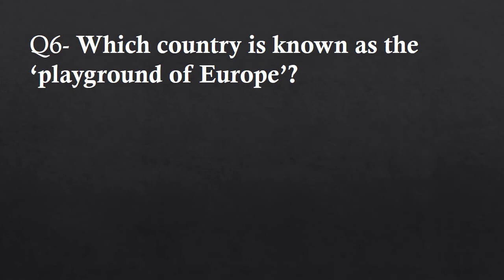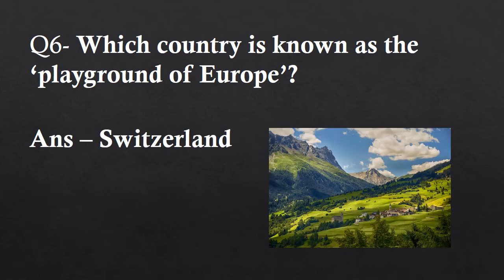Sixth question. Which country is known as the playground of Europe? And the answer is Switzerland. Mountains of Switzerland are very popular, the Alps in the south and Jura in the northwest. It has a central plateau of rolling hills, plains and large lakes. So, Switzerland is the playground of Europe.